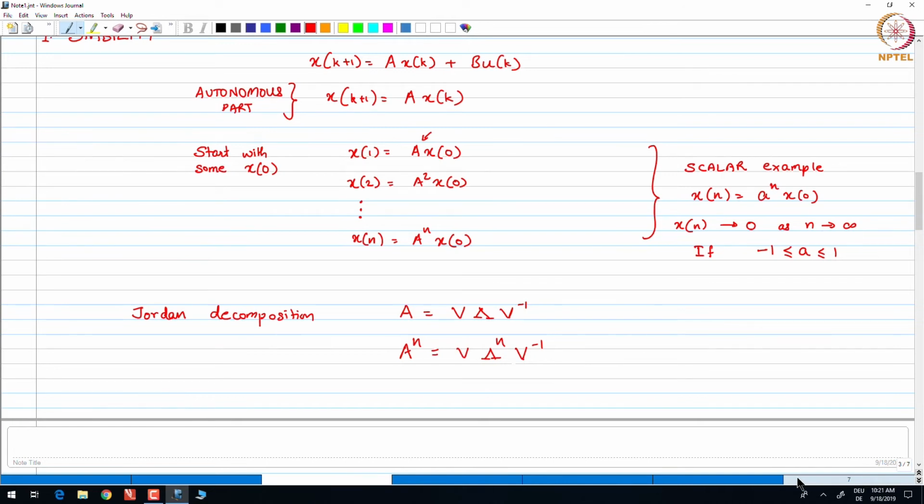And again, if you have lambda to the power n, it is simply lambda 1 to the power n, lambda 2 to the power n, and so on.